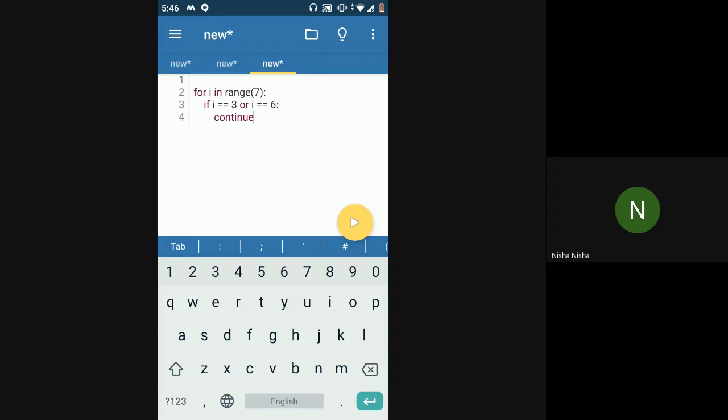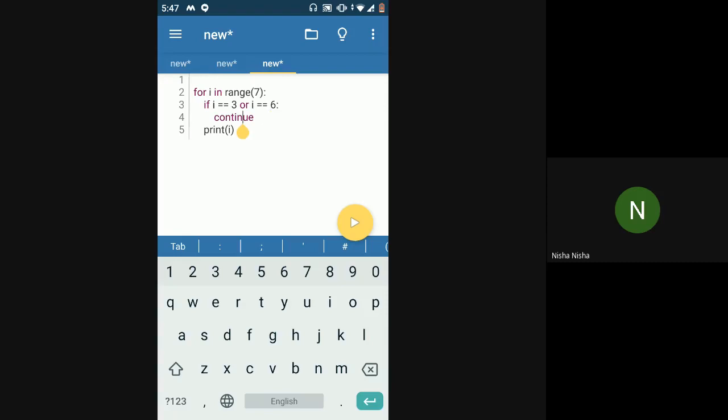When we say continue, the control will go back to the start of the loop, and whatever is present in the loop beyond the continue point will not get printed. So here I want to print I in all the cases except for when I is 3 or 6, right? So what I have done is, if I is 3 or if I is 6, then you just continue the loop.